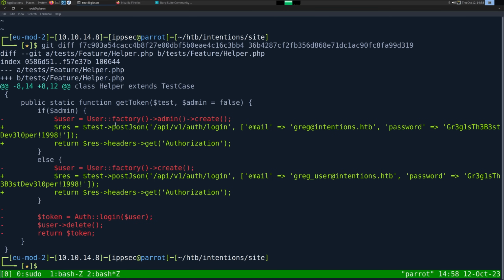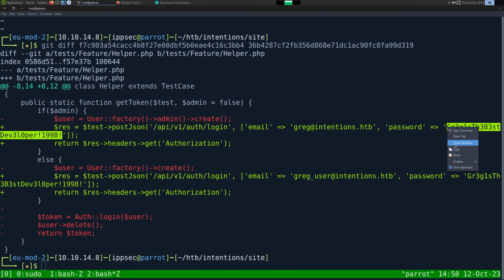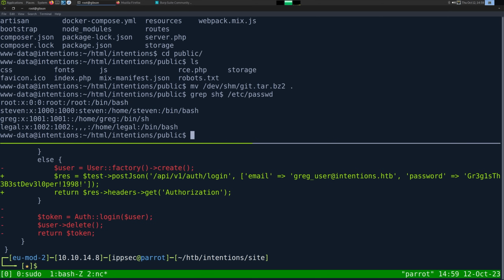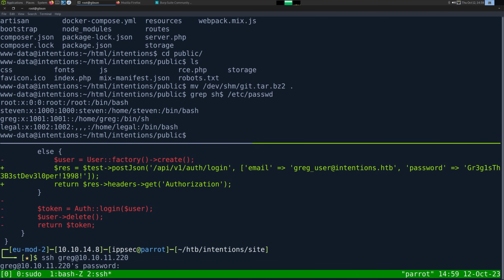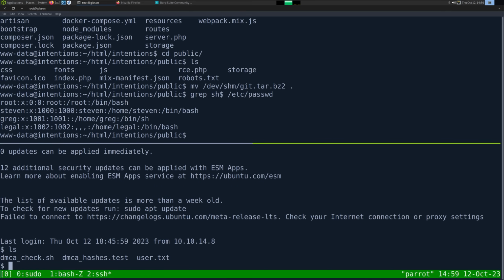And let's see. So we have auth login, Greg at intentions, and Greg is the best developer 1998. So looks like we have a potential credential here. If I do a grep for everything that ends in sh on /etc/passwd, we can see Greg is a user. So let's try ssh greg@10.10.11.220. Paste in that password, and we get logged in.